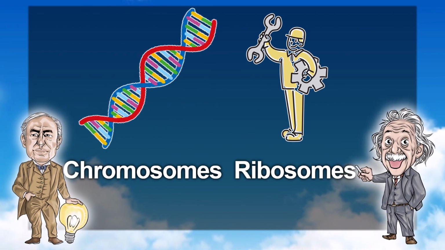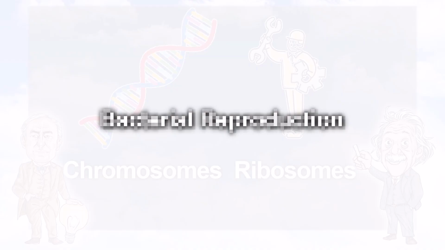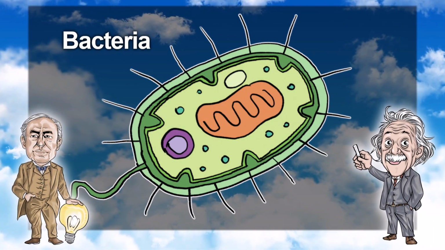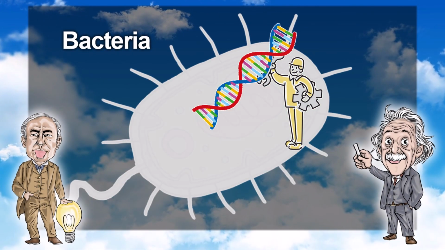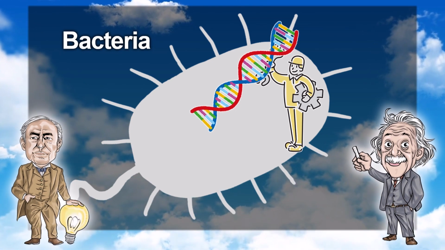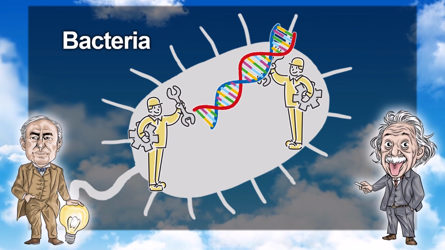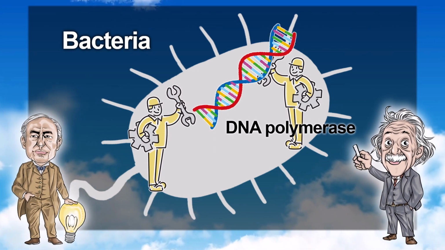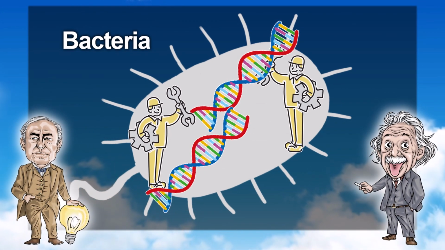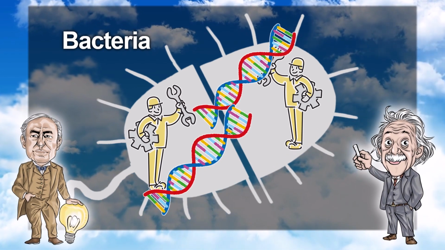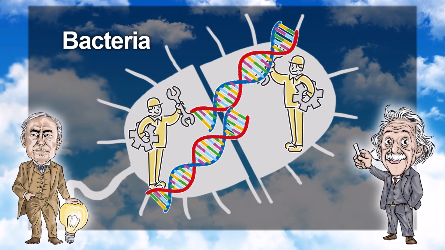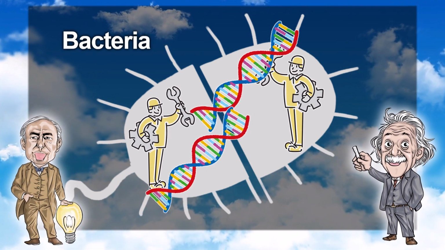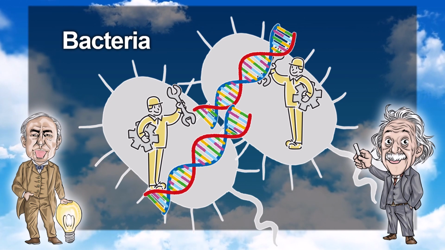Let's learn about the specific ways bacteria multiply from here. This is a replication of bacteria. There's one each of the chromosomes and ribosomes you mentioned earlier. First, ribosomes are made based on the chromosomes. Then, DNA polymerase copies the chromosomes. The chromosomes have doubled. Finally, a wall is created so that each chromosome can separate. So the bacteria divided into two. Each bacterium has one chromosome and one ribosome. That means each one is in the same state as the original bacterium.